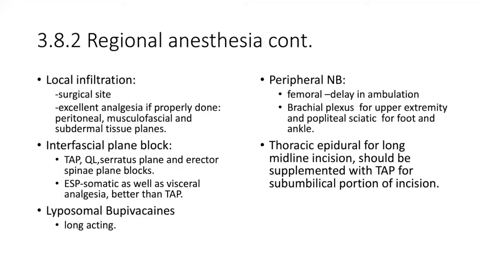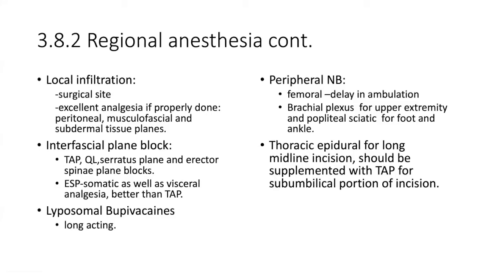About the plane blocks, the blocks we use in our department are TAP, quadratus lumborum, serratus, and erector spinae. Erector spinae is a block that gives somatic as well as visceral analgesia, so it's better than TAP. Some centers are using liposomal bupivacaine, which is longer acting.